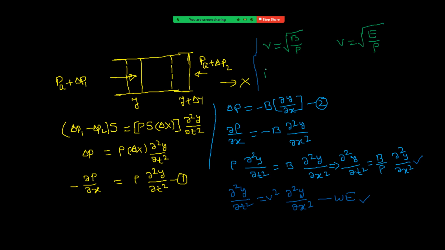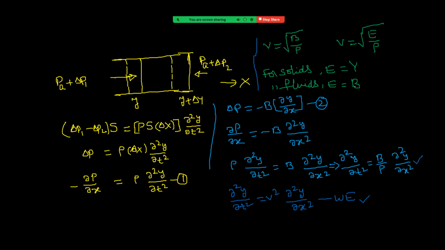For solids, in the place of E, it is Young's modulus. And for fluids, meaning gases as well as liquids, in the place of E we write bulk modulus.